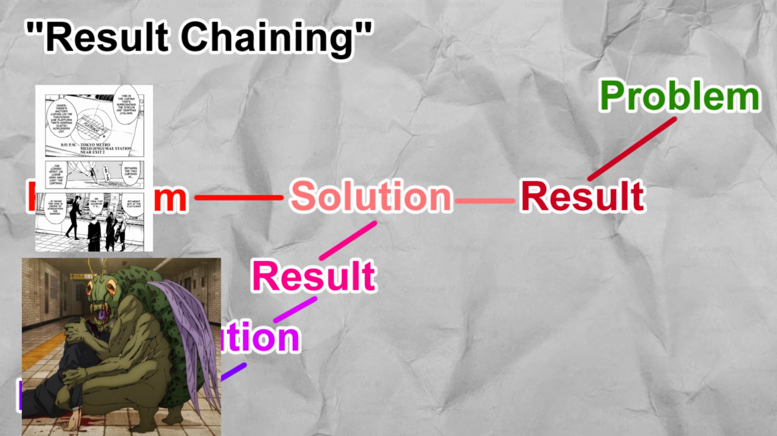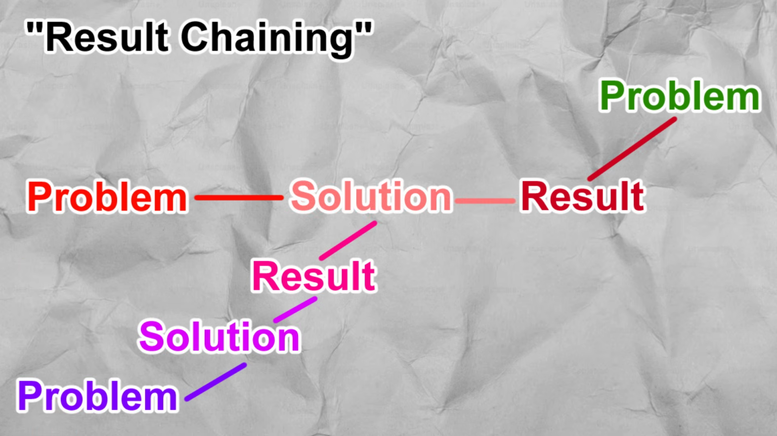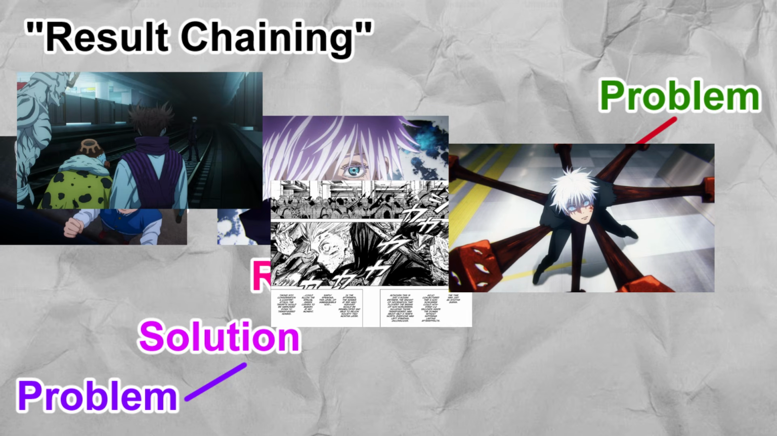Result chaining or ripple effects are when the result of one plot cycle or problem solving cycle has a direct effect on another. Yuji solving the Kogai problem allowed him to solve the curtain 2 problem. Then we go back to the Shibuya problem. Gojo is sealed in the prison realm, meaning he failed his problem.